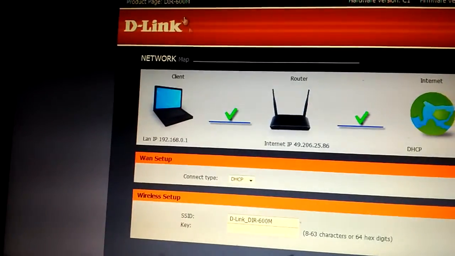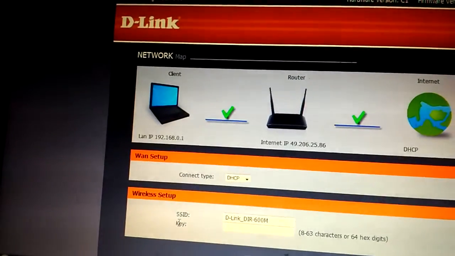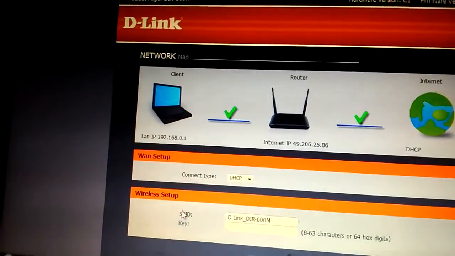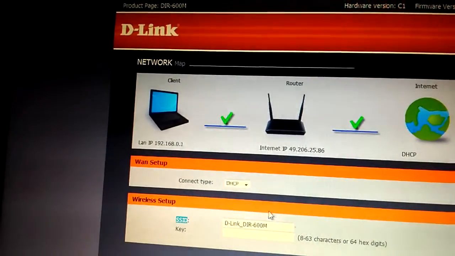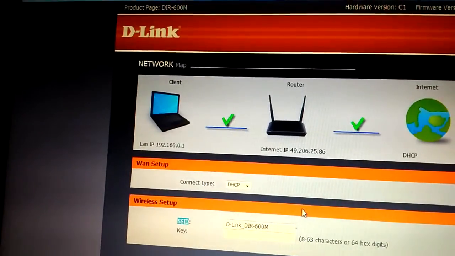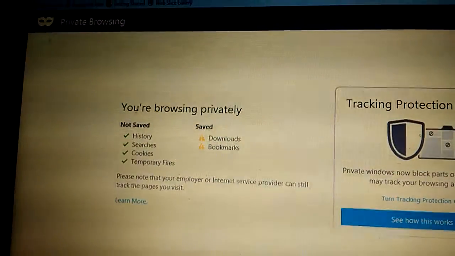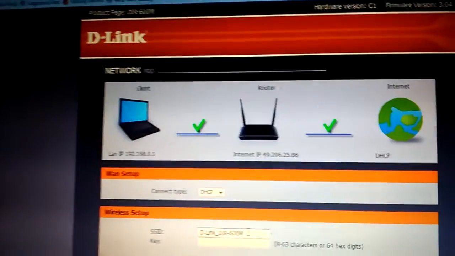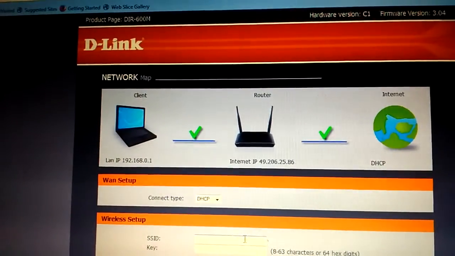Here you can see your SSID and key. This SSID is your D-Link Wi-Fi router name, which can be renamed as you wish. Now I'm renaming it as D-Link.